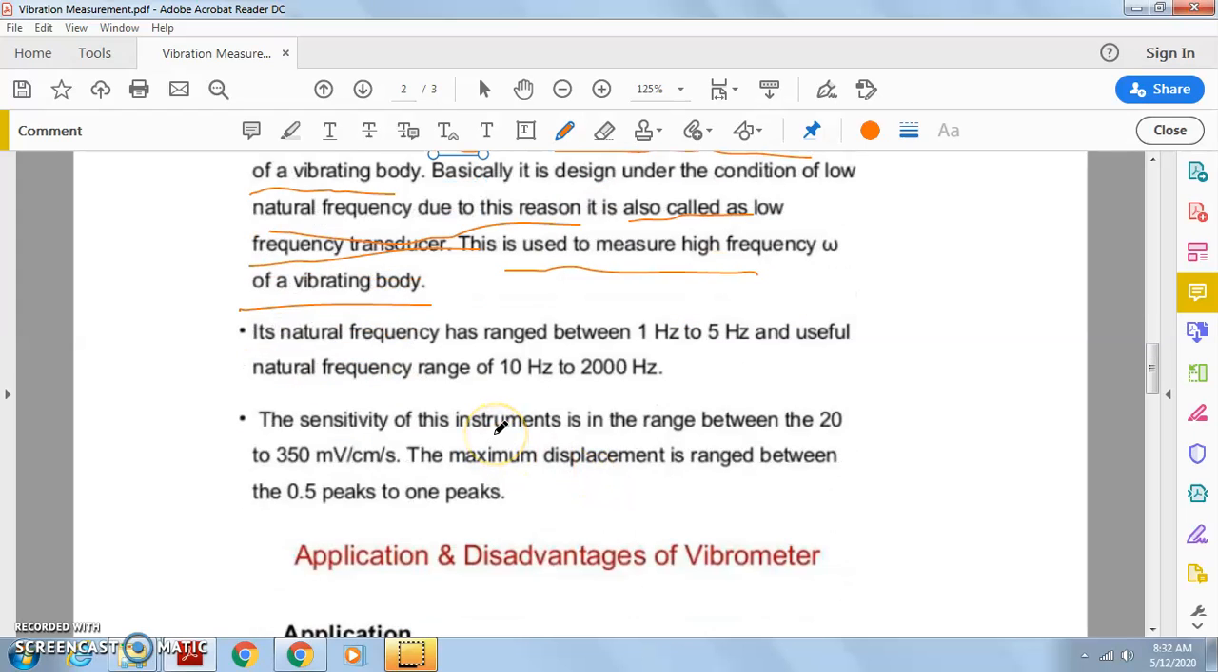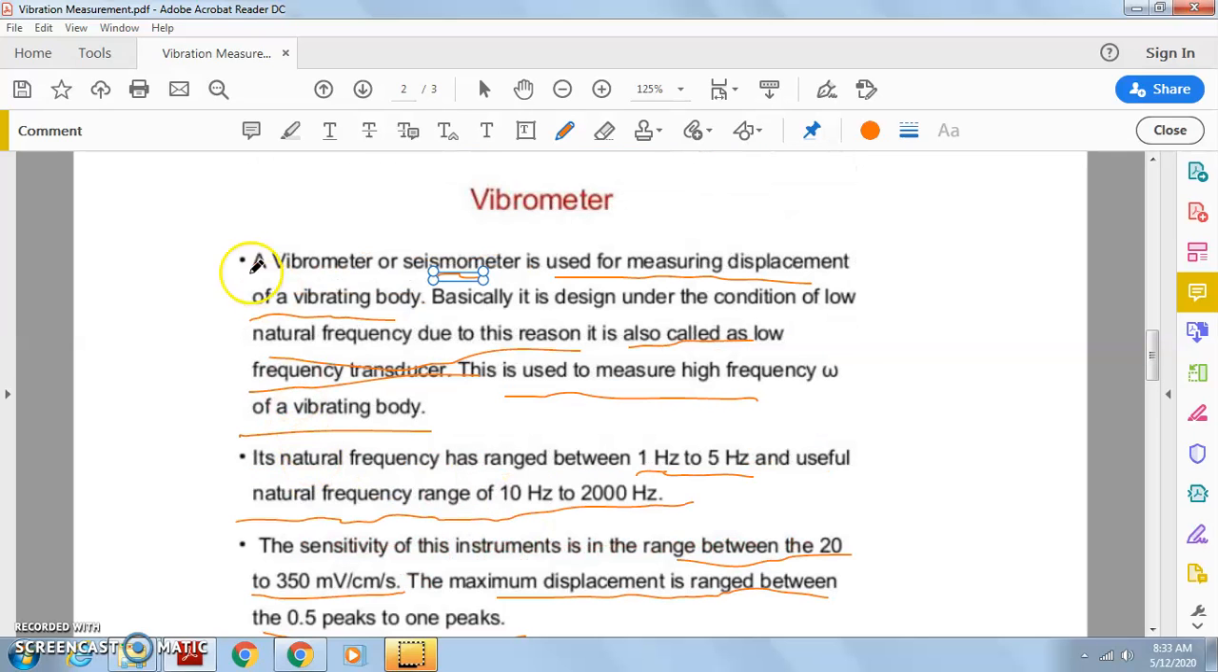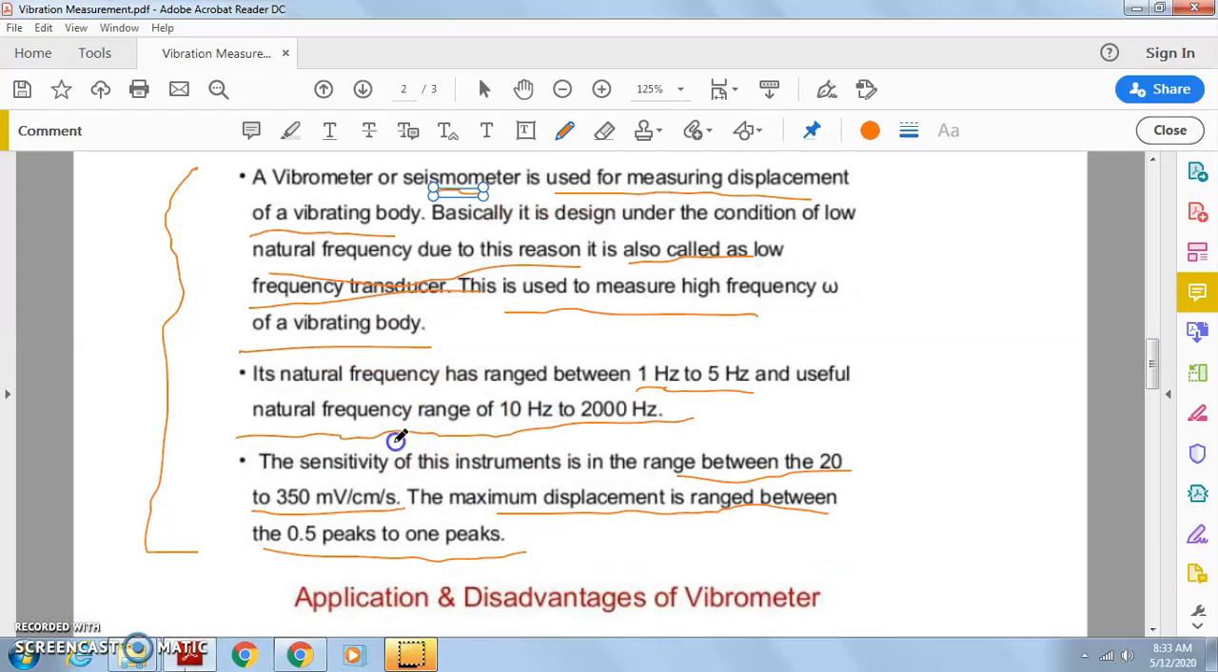Its natural frequency ranges between 1 Hz to 5 Hz, and it is useful for frequencies of 10 Hz to 2000 Hz. The sensitivity of this instrument is in the range of 20 to 350 millivolt per centimeter per second. The maximum displacement ranges between 0.5 peak to 1 peak, that means half of the peak to peak value. This is the maximum displacement that it can measure. So this is the parameter, this is the numerical data.